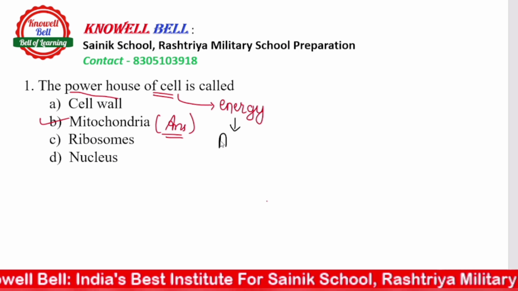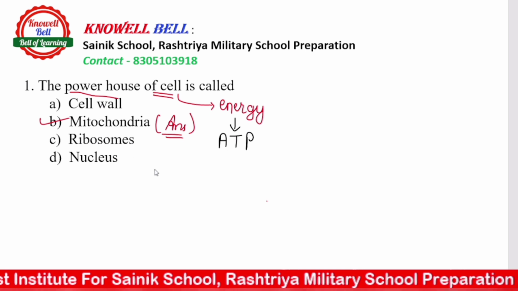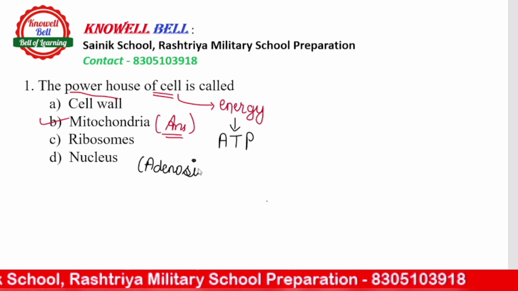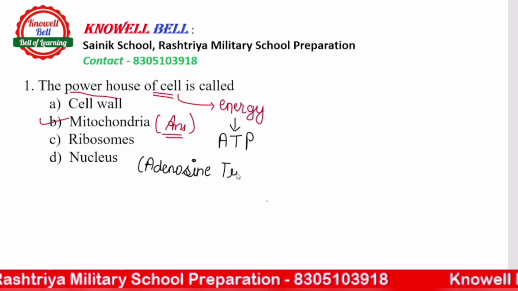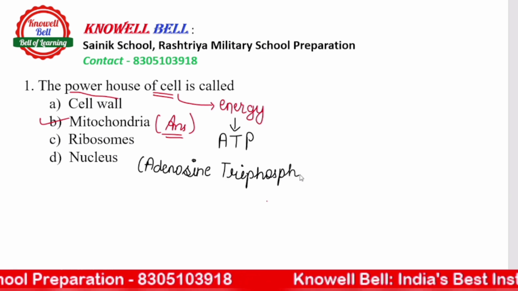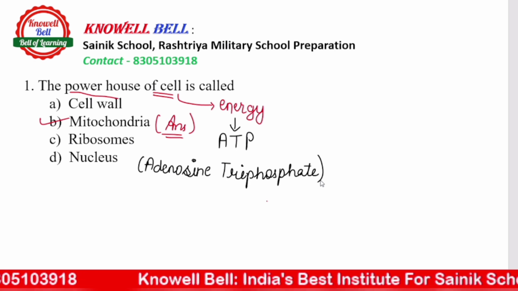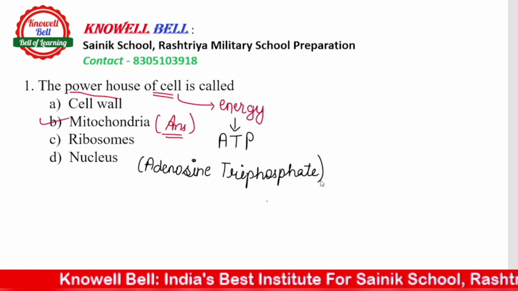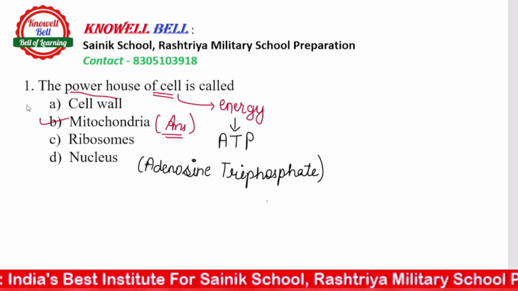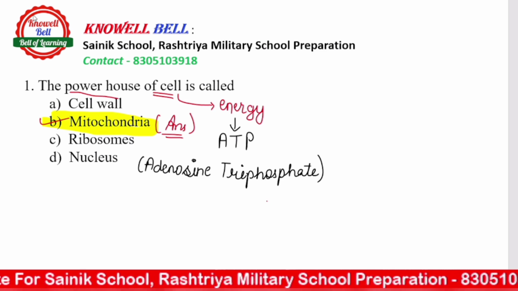ये जो energy cell के through required होती है, that is in the form of ATP. Now what is ATP? ATP is adenosine triphosphate. ये आपने already I think पढ़ा भी होगा. So this energy ATP is required by the cell. And इसकी synthesis के लिए what is responsible? The cell organelle responsible is mitochondria. That is the very reason कि energy के लिए जिसको हम powerhouse of cell कह रहे हैं, that cell organelle is mitochondria. So your right answer is going to be option B, mitochondria. Mitochondria is called the powerhouse of cell.